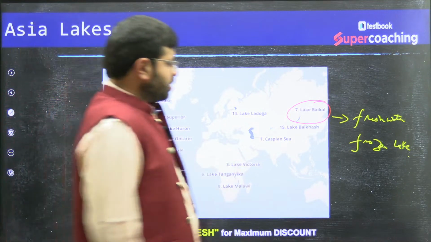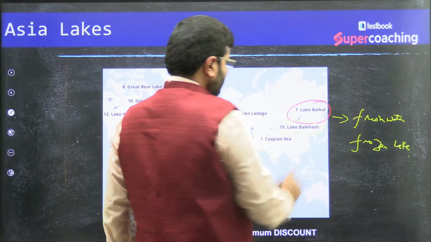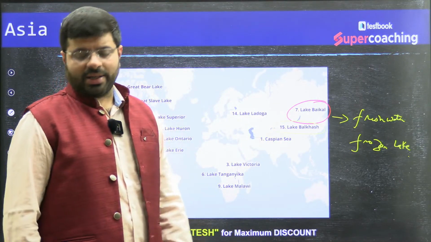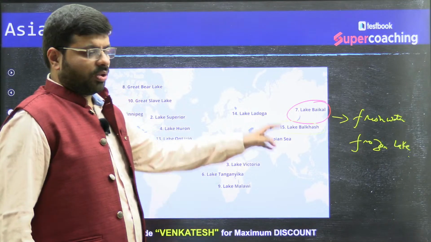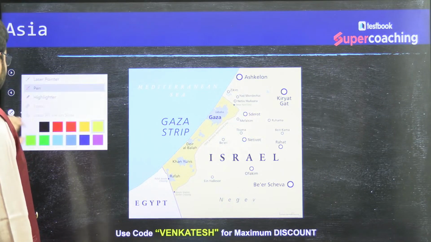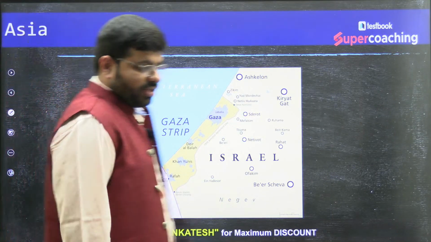Then Lake Balkhash. This is one more lake, Lake Balkhash, right? So mostly when you talk about Asia's prominent lakes as part of the world map, you can talk about Lake Baikal, right? Then some political places which are in use.